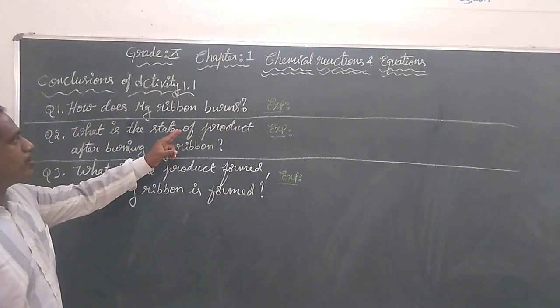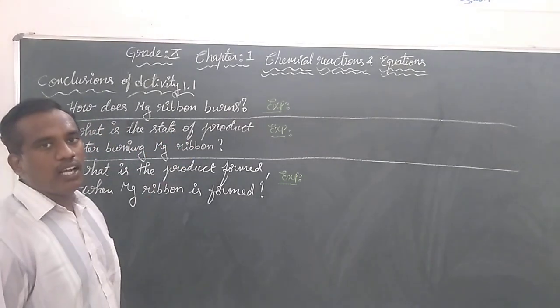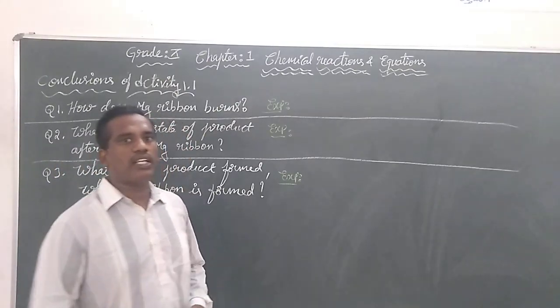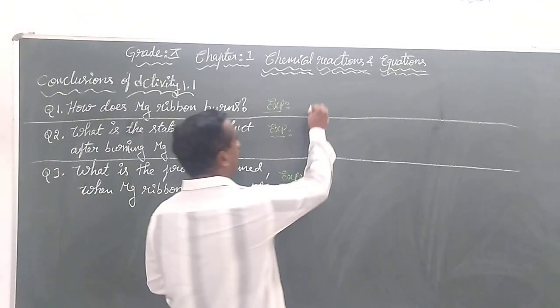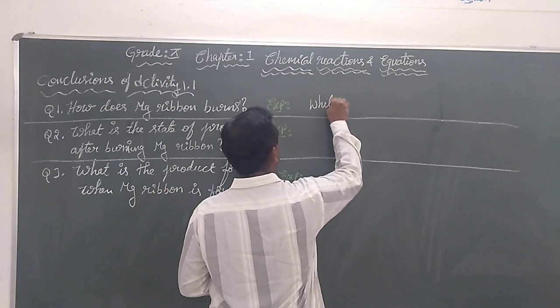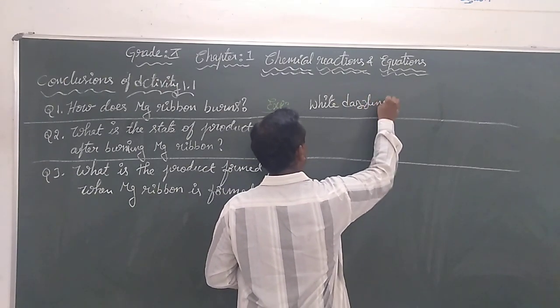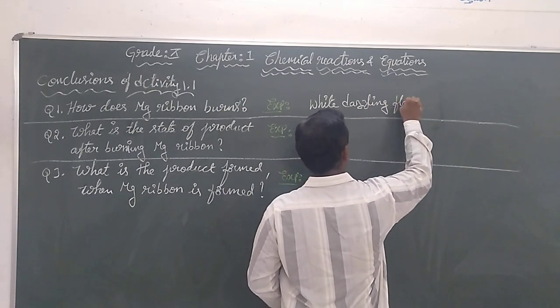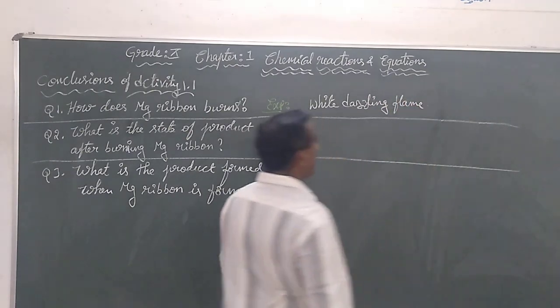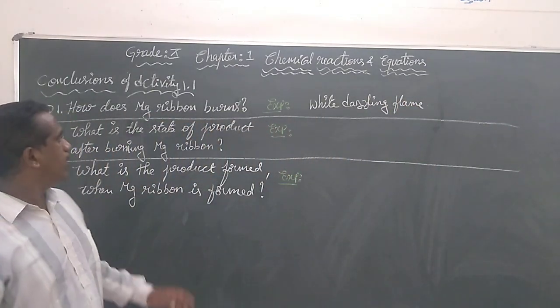How does magnesium ribbon burn, children? It burns with a white dazzling flame.